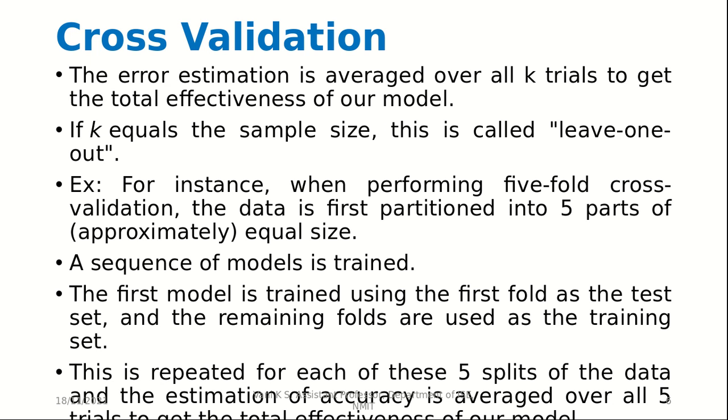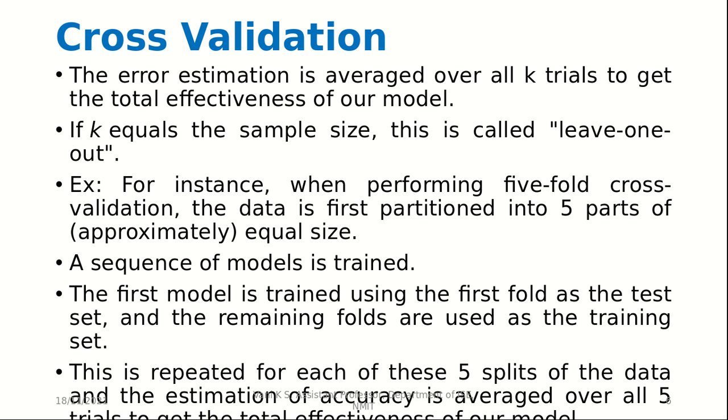For instance, when performing 5-fold cross validation, the data is first partitioned into 5 parts of approximately equal size. A sequence of models is trained. The first model is trained using the first fold as the test set, and the remaining folds are used as the training set.